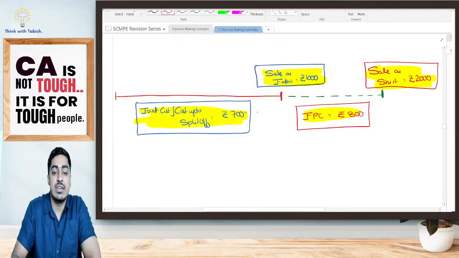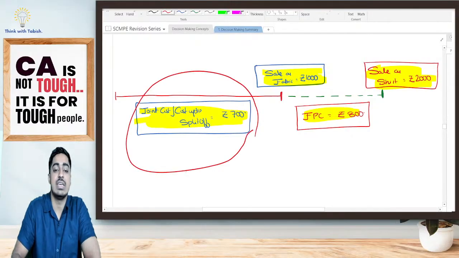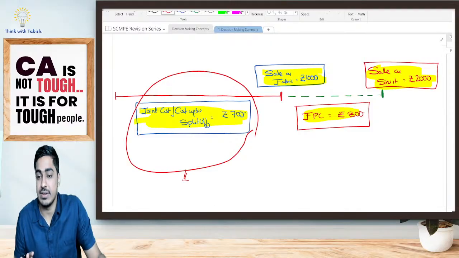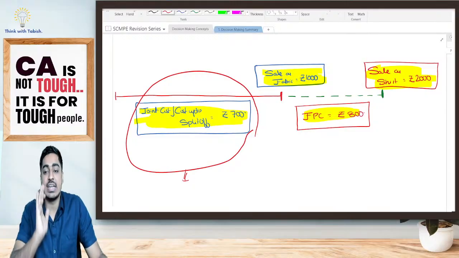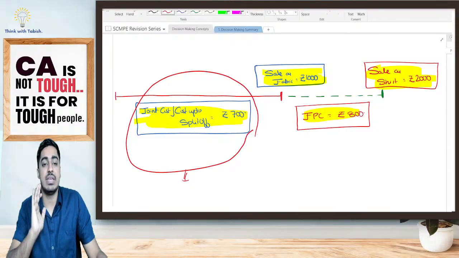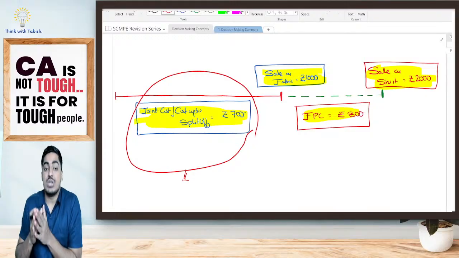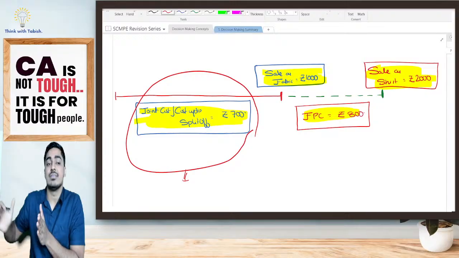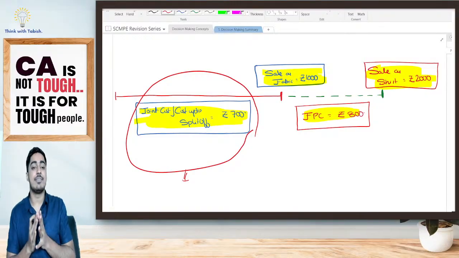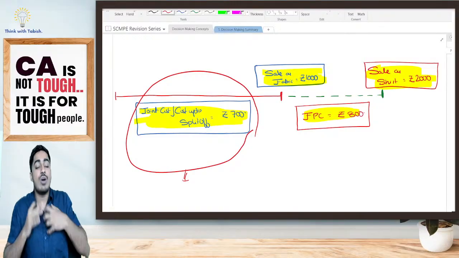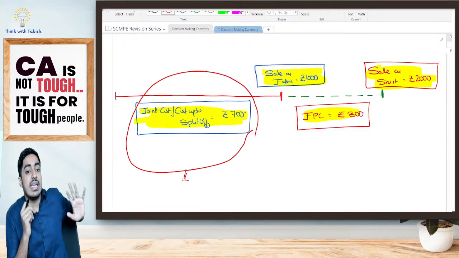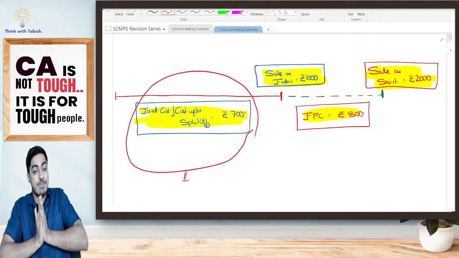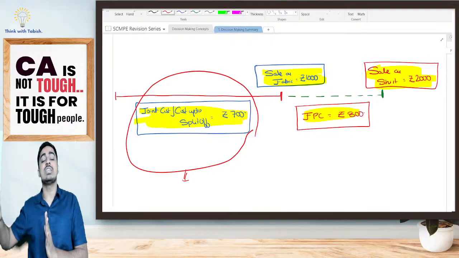Whether this 700 rupees cost is relevant or irrelevant, students? What is the decision that I am taking? I am taking a decision: should I sell it as a fabric or should I further process and sell it as a shirt? So I am standing here. Fabric is already ready. I have already incurred this 700 rupees cost. I am only thinking, should I sell as fabric only or should I further process and sell it as a shirt?